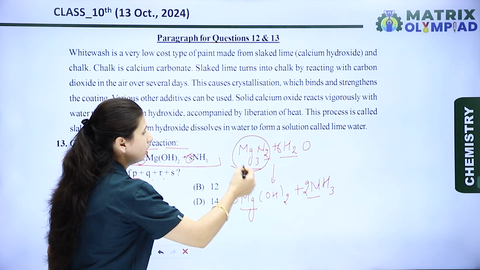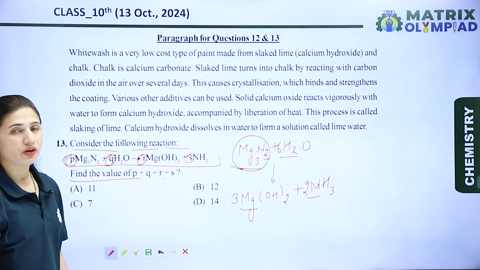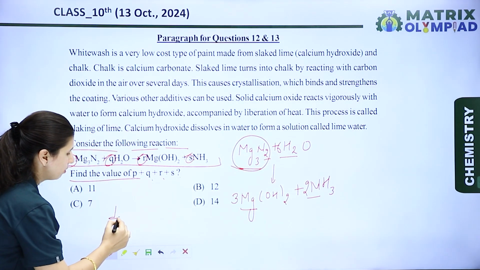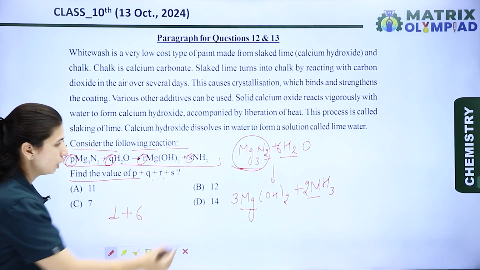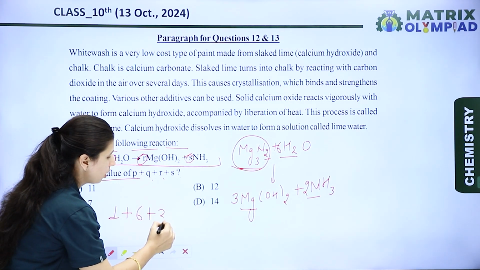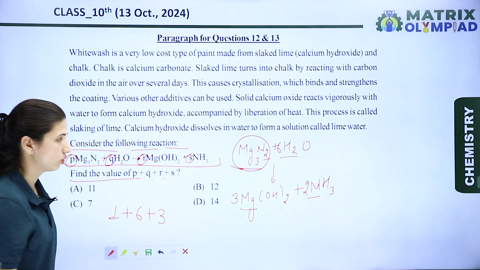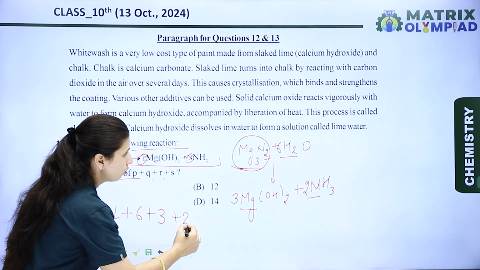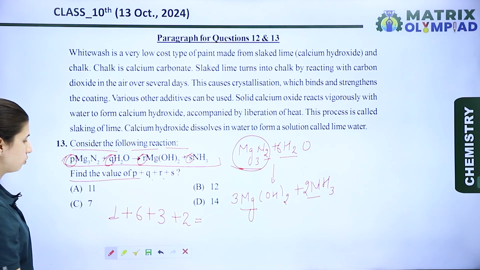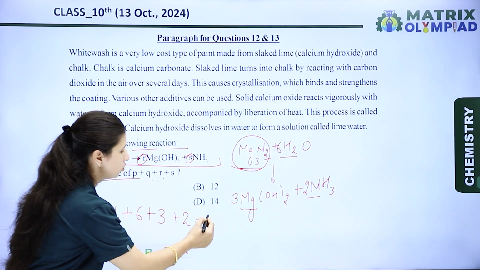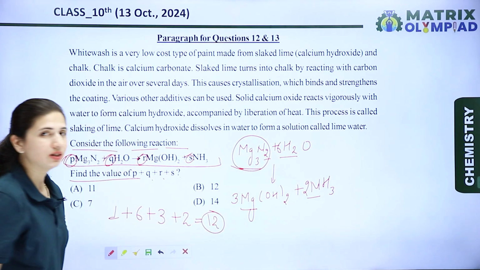In this reaction, 1 magnesium nitride reacts with 6 water molecules, producing 3 molecules of magnesium hydroxide and 2 molecules of ammonia. So the addition is 6 plus 1, 7, 8, 9, 10, 11, 12. The answer is 12.